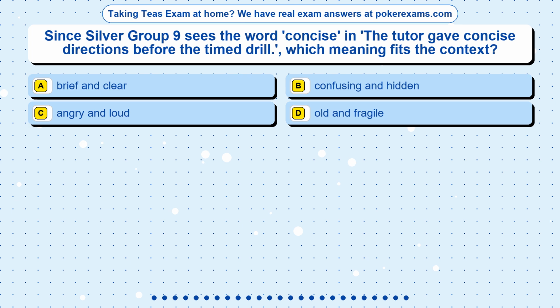Question 6. Since Silver Group 9 sees the word concise in the tutor gave concise directions before the timed drill, which meaning fits the context? Option A. Brief and clear. Option B. Confusing and hidden. Option C. Angry and loud. Option D. Bold and fragile.